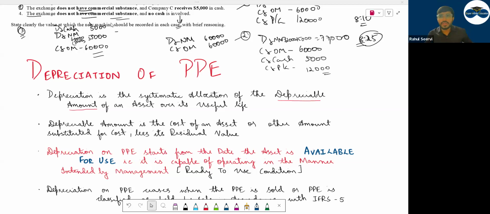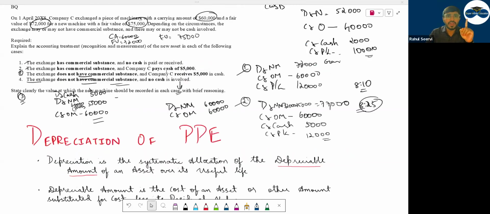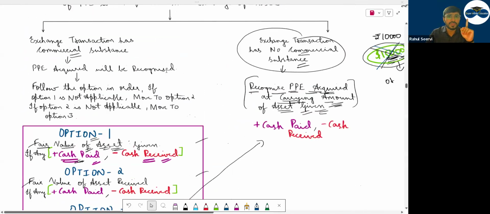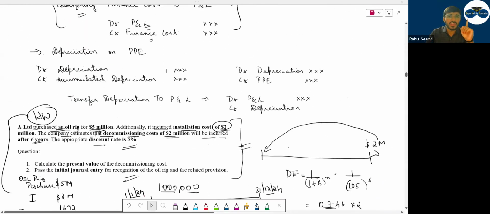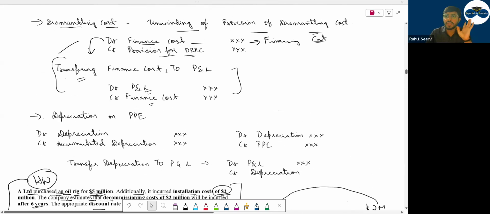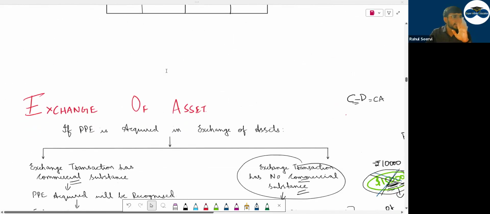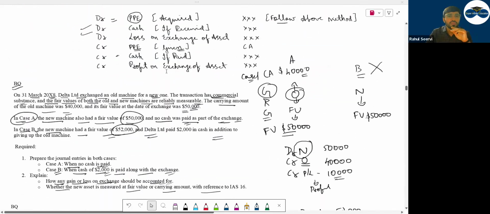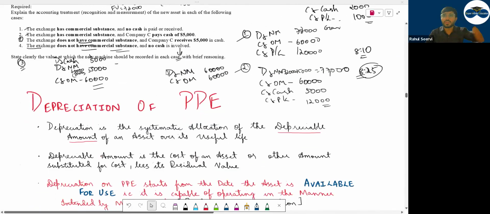So we had completed which part? We completed definition, recognition, measurement. Under measurement, I mentioned two things, initial measurement and subsequent measurement. We are done with the initial measurement. Now we will be starting a basic topic which you have learned in your class 11, 12, BCom or anywhere, if you're a commerce student.